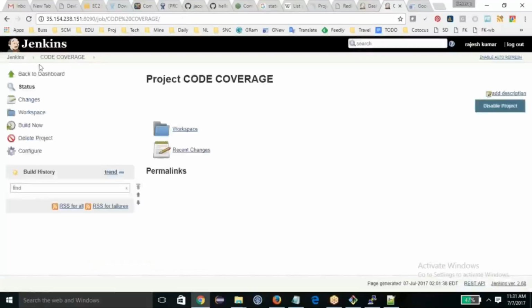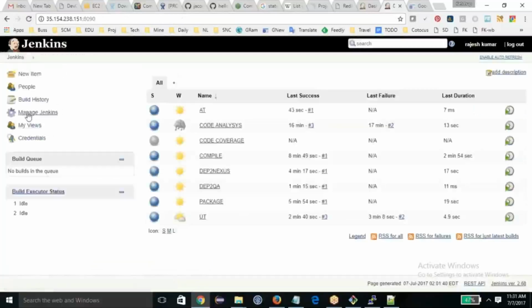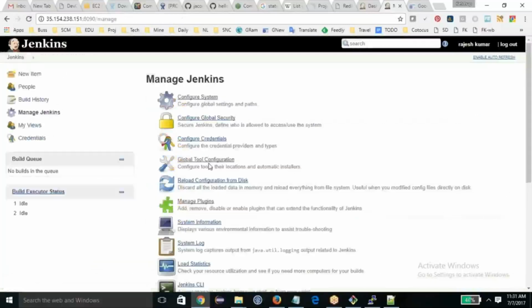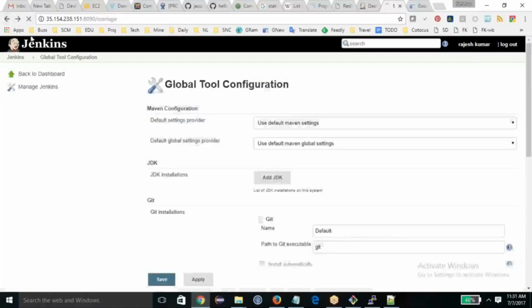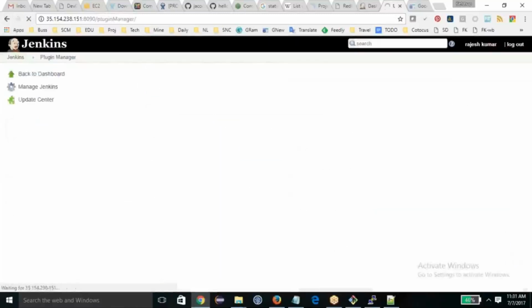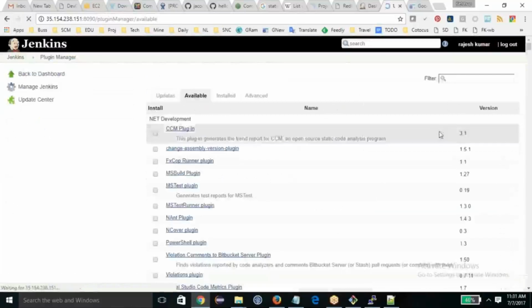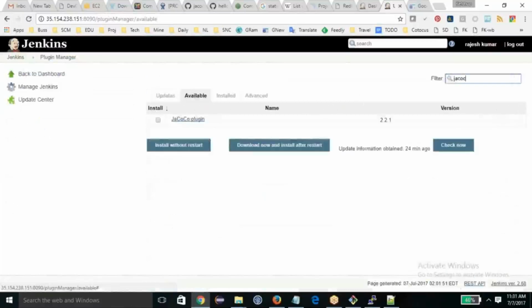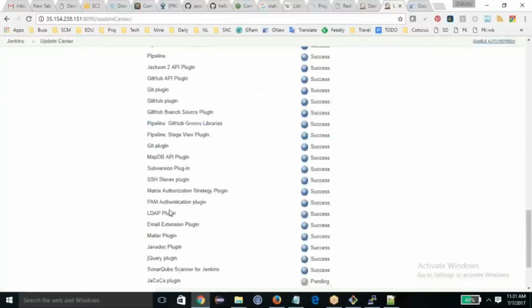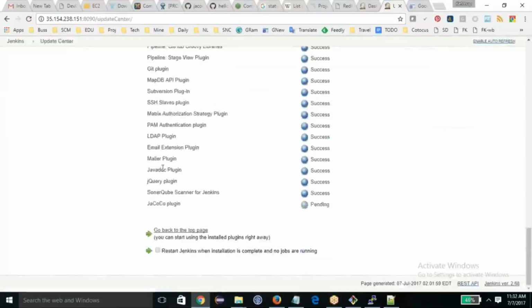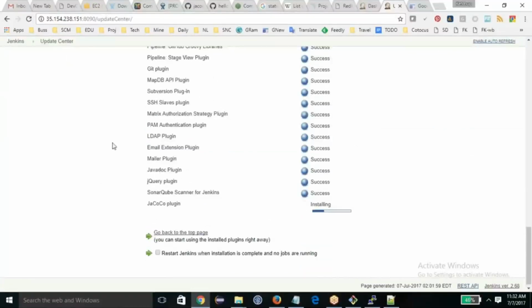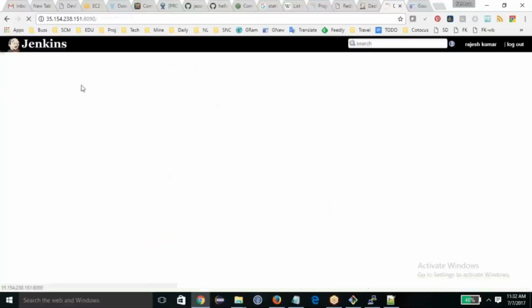So no problem, I'm going to install the plugins. The Jacoco plugin is needed for this, so it should be there in manage plugins, available. Jacoco, this plugin I'm going to install. Okay, so the Jacoco plugin is installed.